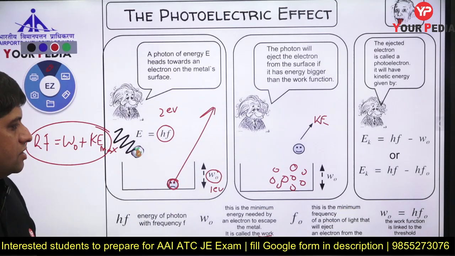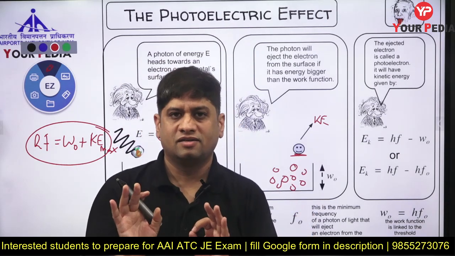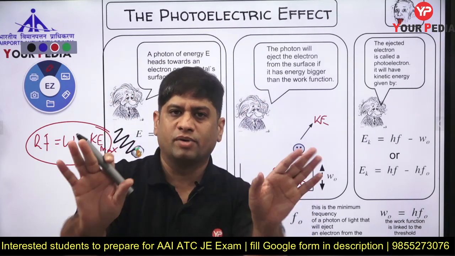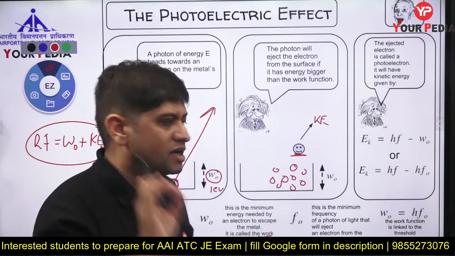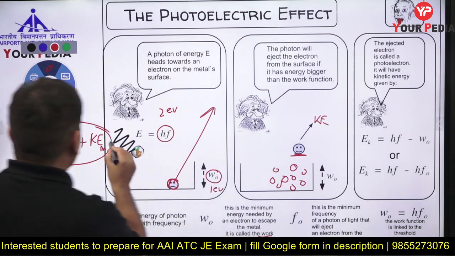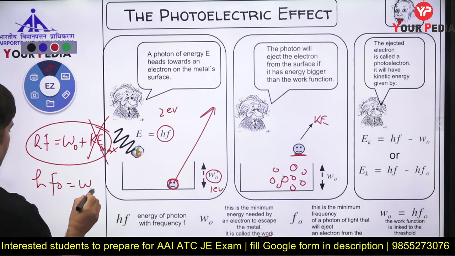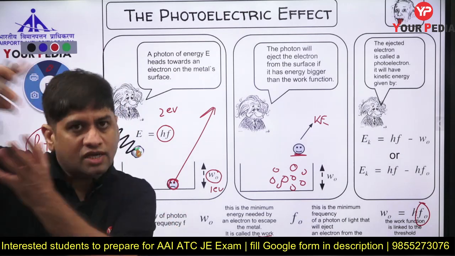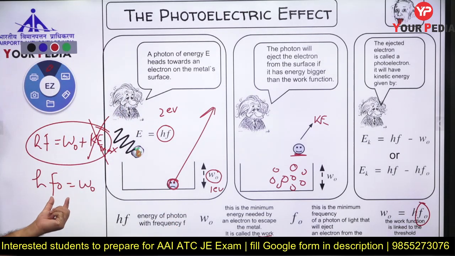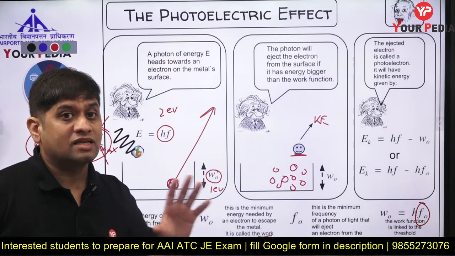And let us say my interest is only to take out this electron from the metal, not to give it energy, but just to get it out, like getting out of jail, then you go wherever you want. The minimum energy required to take it out is the work function. Let us say kinetic energy is not there, so the frequency which is sufficient to take out the electron is called threshold frequency. Threshold frequency or threshold wavelength. So that concept is very important.